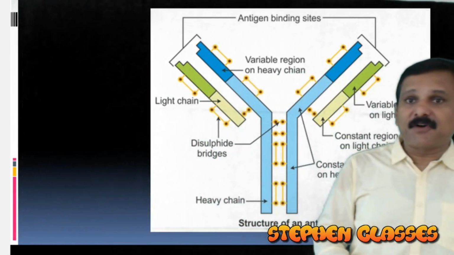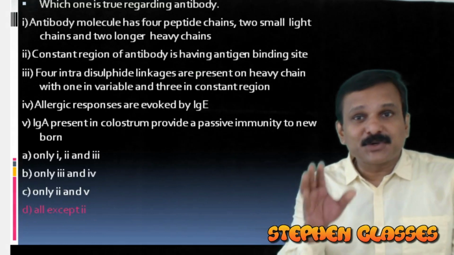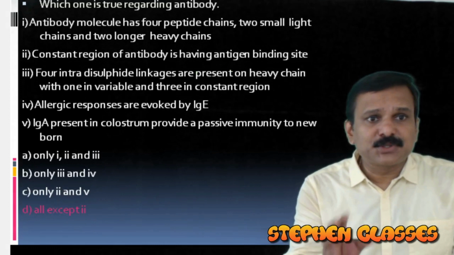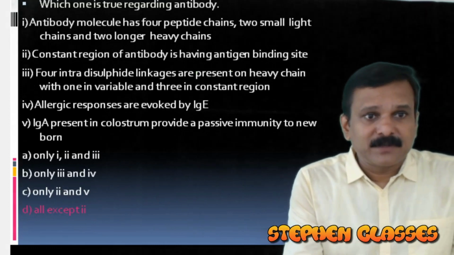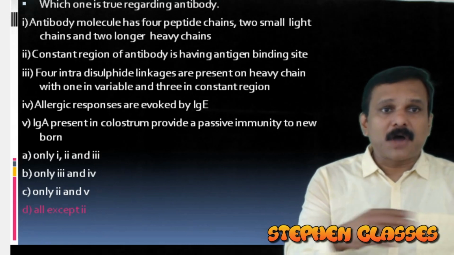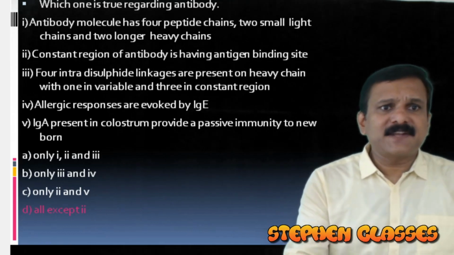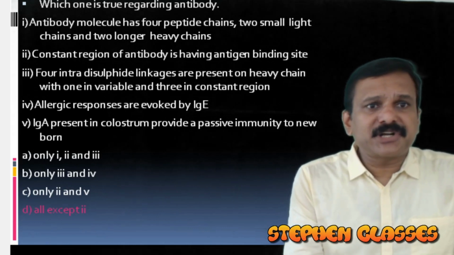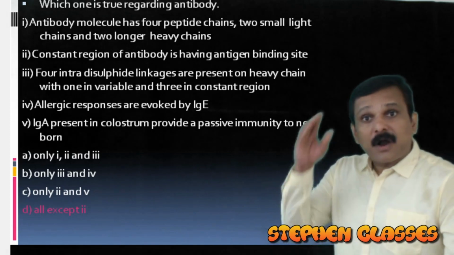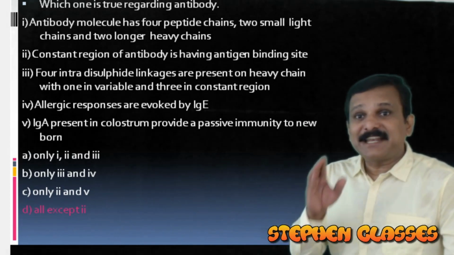We have the question for you right now on the screen. Which one of the following is true regarding antibody? So here all except 2 are correct here. So the second statement is wrong here. All others are correct. What you can say about the second statement? The constant region of the antibody is having antigen binding site. I told you right now, only the variable region of the antibody will have antigen binding site.